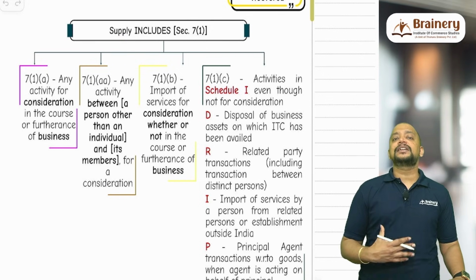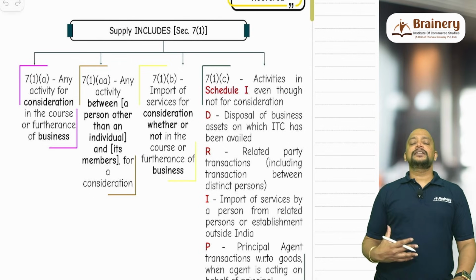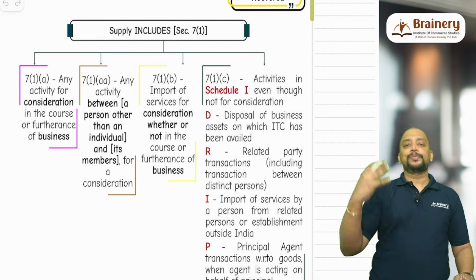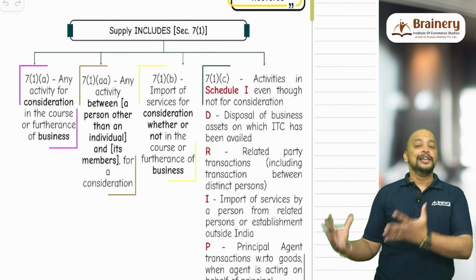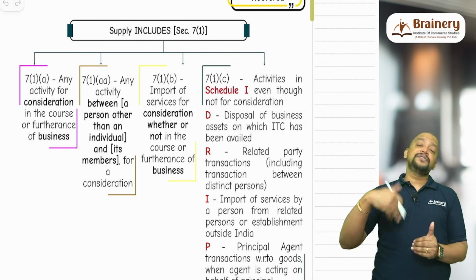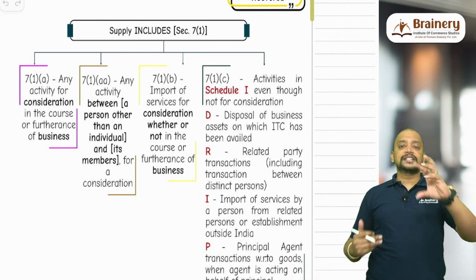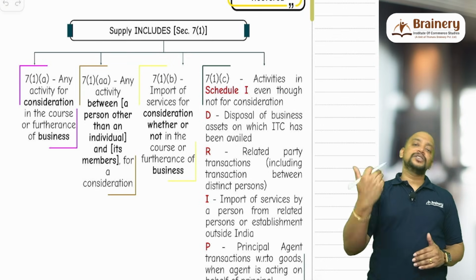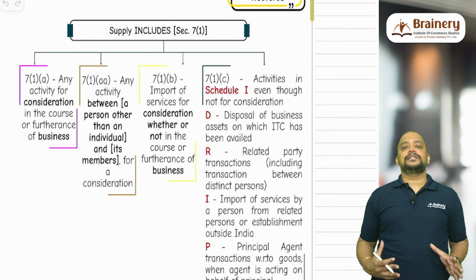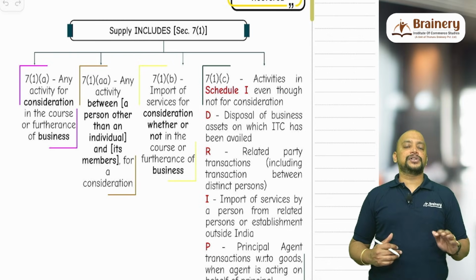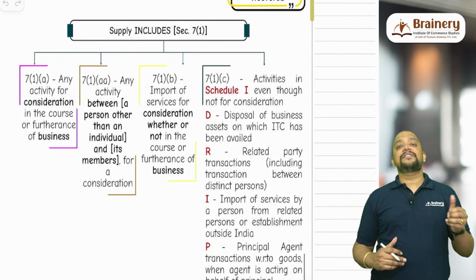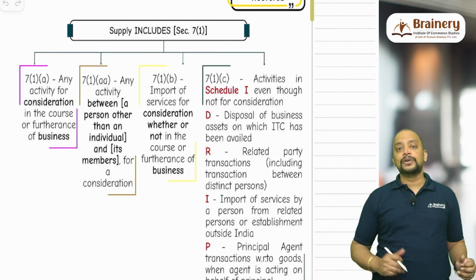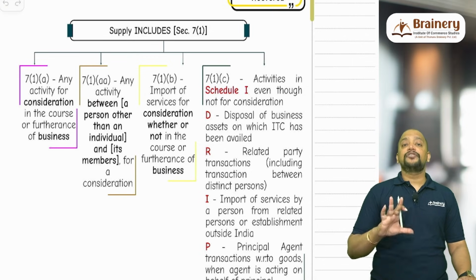7(1)(a) is between a person other than individual and its members. Person other than individual will be like HUF, firm, AOP, BOI, LLP, body corporate, company, cooperative society, etc. So this is person other than individual, between them and the members. For example, HUF and the members of the HUF, partnership firm and the partners, company and the shareholders. Between them, if there is any transaction that is for consideration, definitely it will also become supply under 7(1)(aa). So 7(1)(aa), any activity between a person other than individual and its members, and that should be for a consideration.